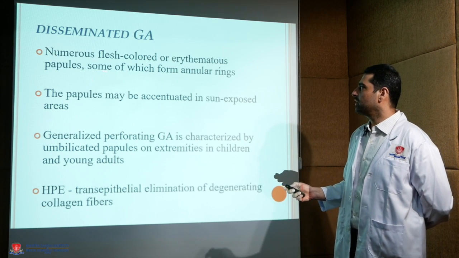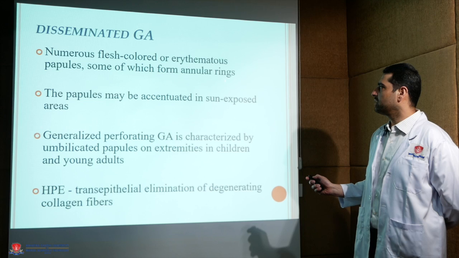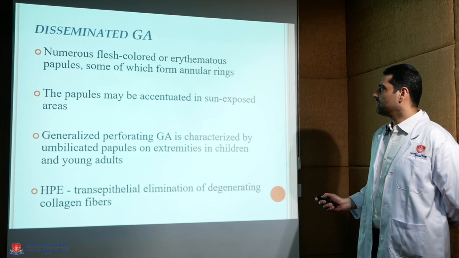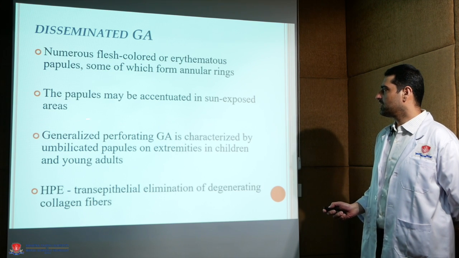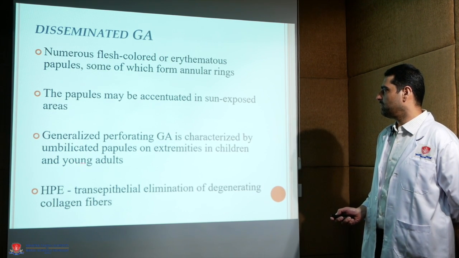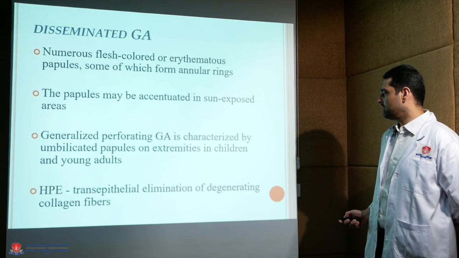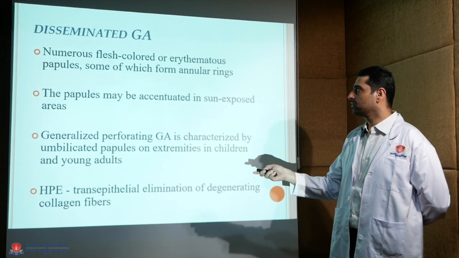Disseminated granuloma annulare usually presents with numerous flesh-colored or erythematous papules, some of which form annular rings. The papules may be accentuated in sun-exposed areas. The generalized perforating variant is characterized by umbilicated papules. Histopathologically, it shows transepithelial elimination of degenerating collagen fibers.